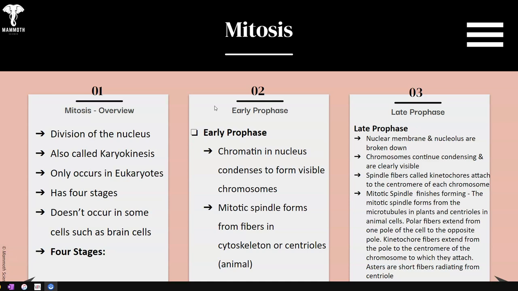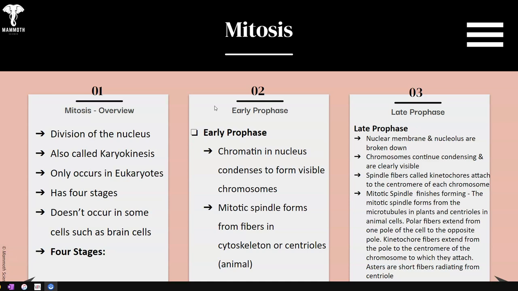Chromosomes continue condensing and are clearly visible in late prophase. Spindle fibers called kinetochores attach to the centromere. These spindle fibers work their way down and start trying to attach to the centromere of each chromosome. The mitotic spindle forms from microtubules in plants and centrioles in animal cells. Some polar fibers, some portions of the spindle fiber, extend from one pole of the cell to the opposite pole.